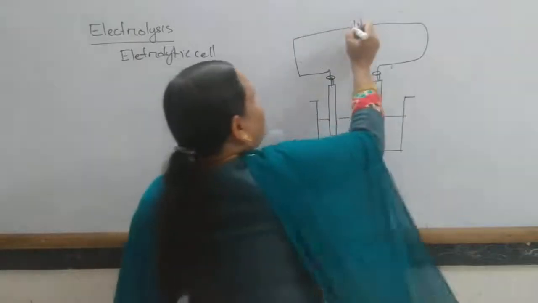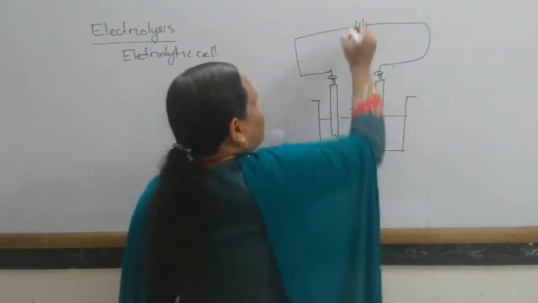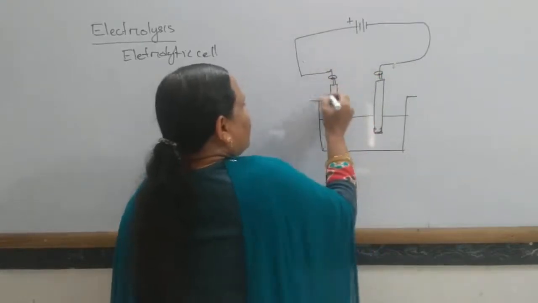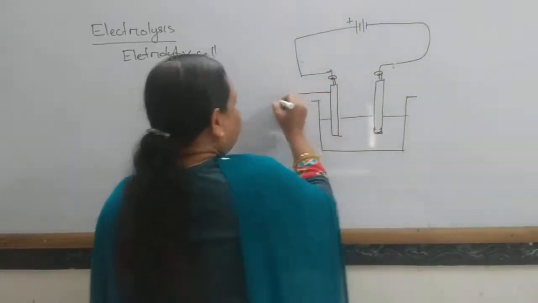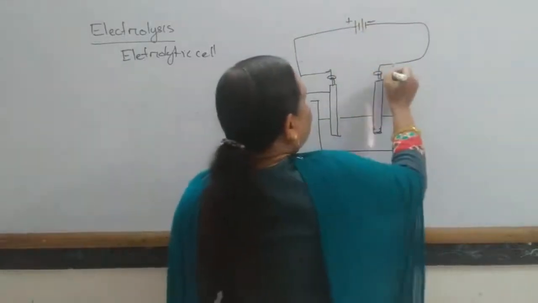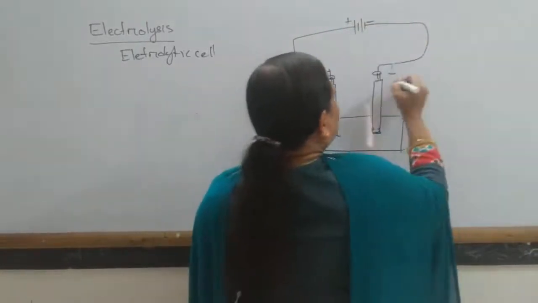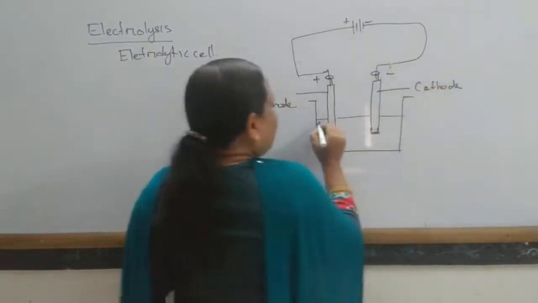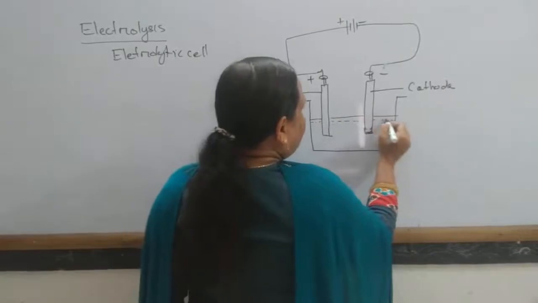Okay, so the electrode which is connected to the positive terminal of the battery is known as the anode, and the one connected to the negative terminal of the battery is known as the cathode, and this is your electrolyte.